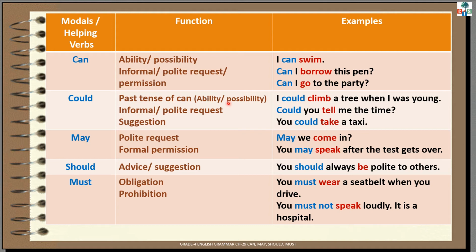Now observe this, children, that with these modals or helping verbs, we use the base form of the verb. Can swim, could climb, may come, should be, must wear. So with these helping verbs, we always use the base form of the verb. Clear? Shall we move towards our exercise?